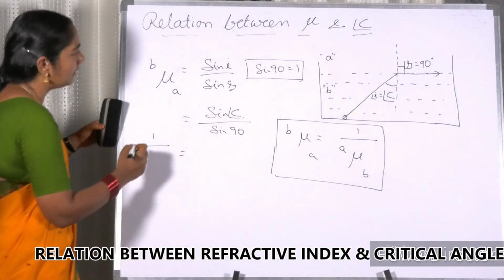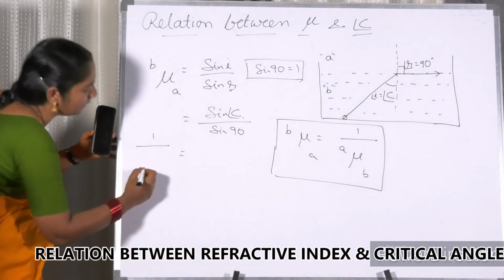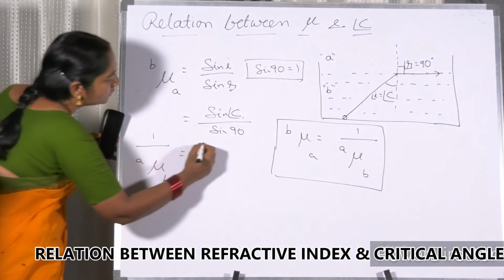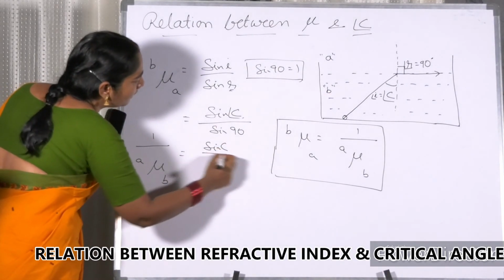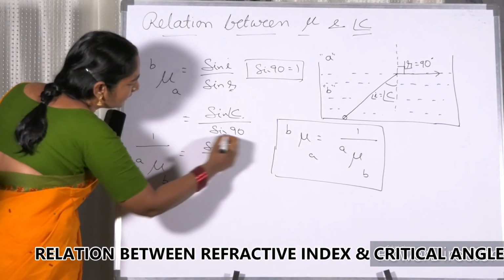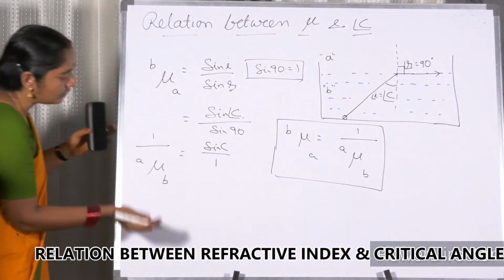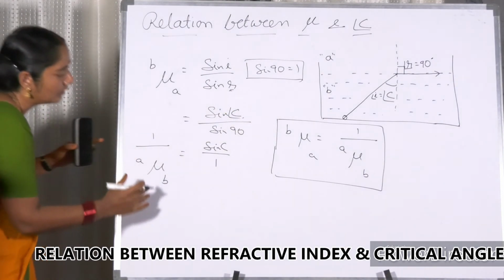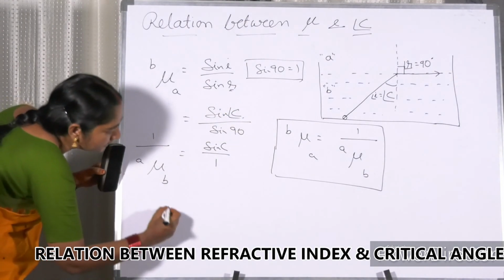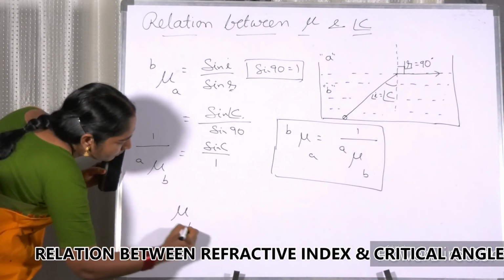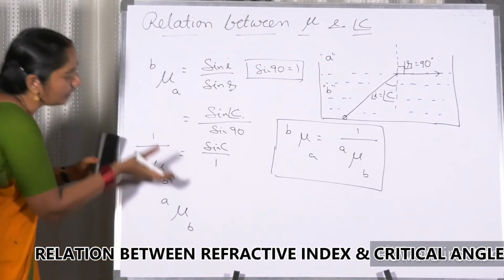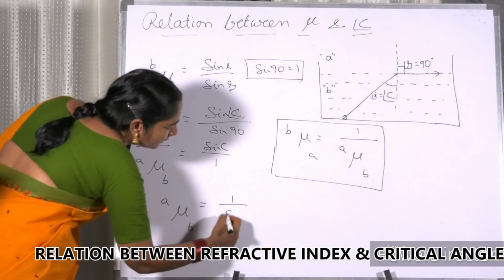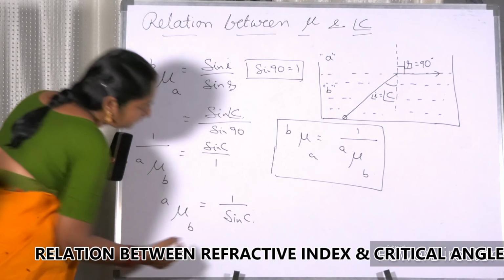So now I am writing the same thing as 1 by mu BA. So sin C by sin 90. Sin 90 is 1. So my dear friends, how I wrote this, you know the relation. So now the next is just take mu BA. Now you are taking the reciprocal. So that is nothing but 1 by sin C.